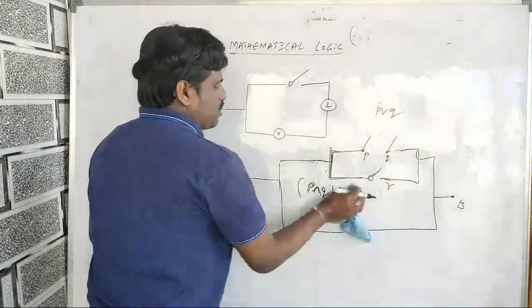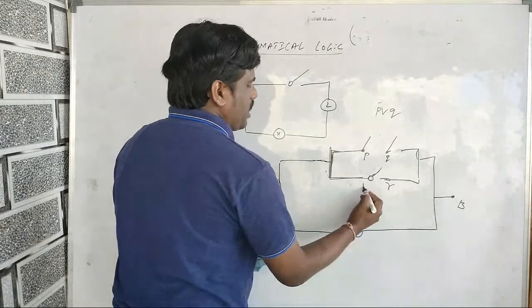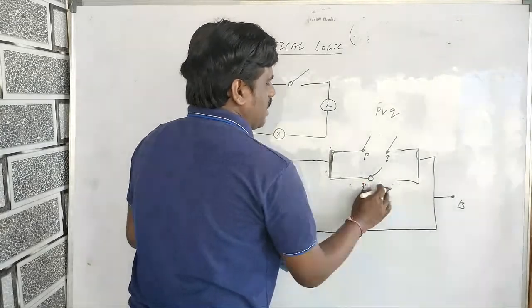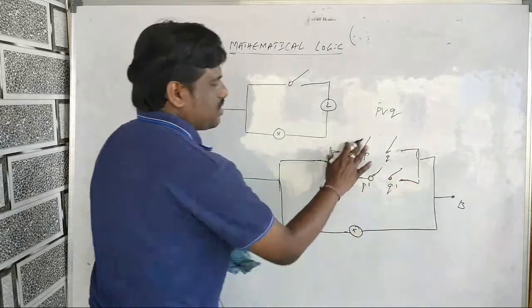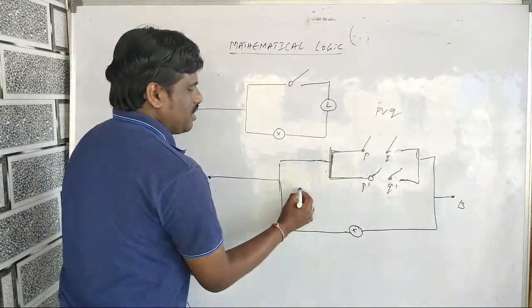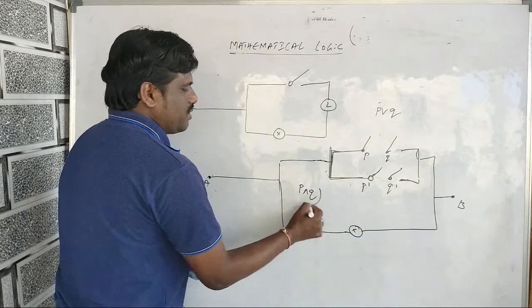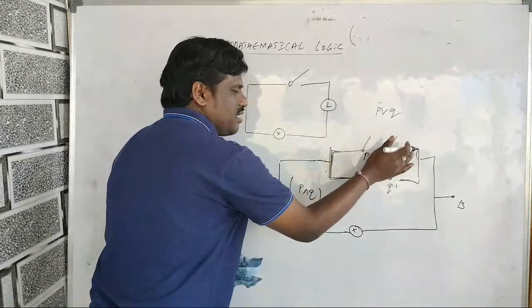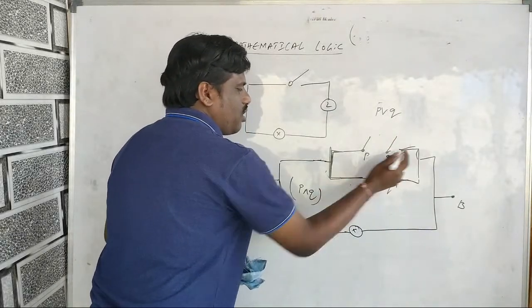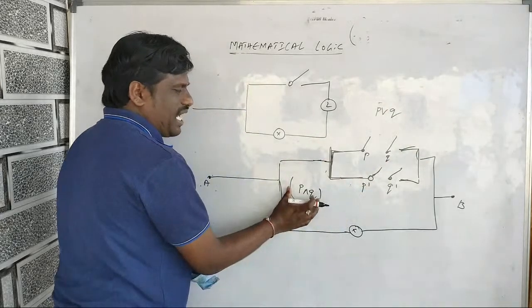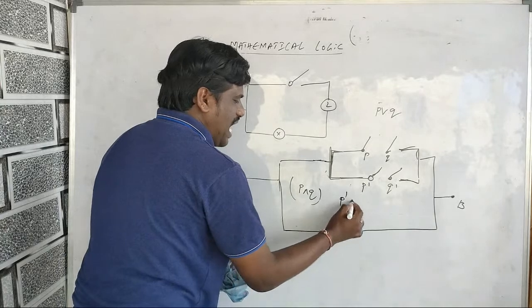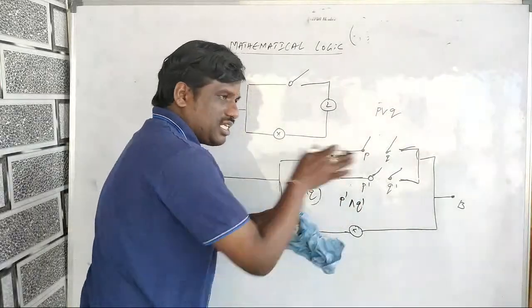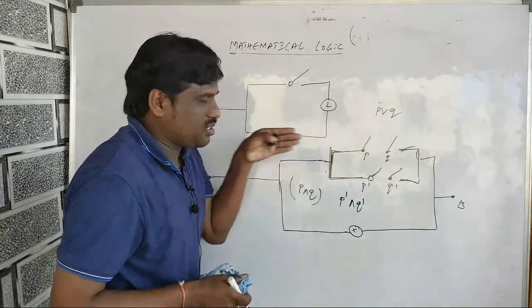Suppose you have here P and Q, and here you have P dash and Q dash. How will you write this combination? I write P and Q, because it is on series, on this straight line. And this is also on series, so I write P dash and Q dash, because they are on the same line, the same route.